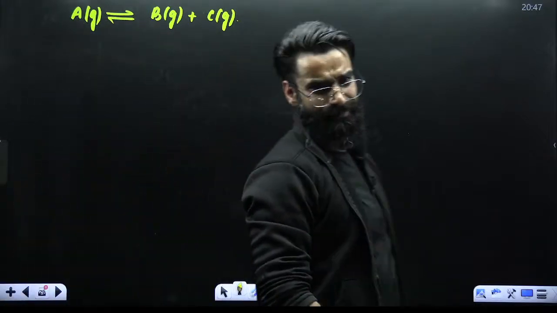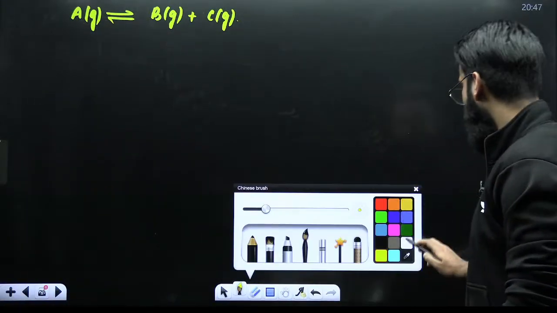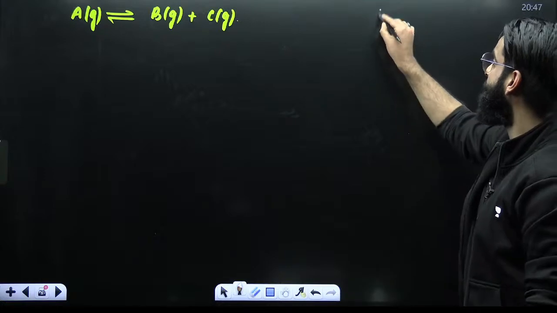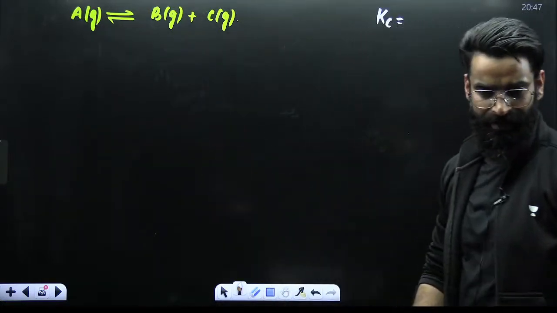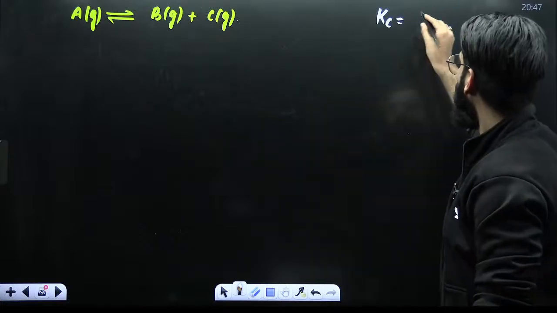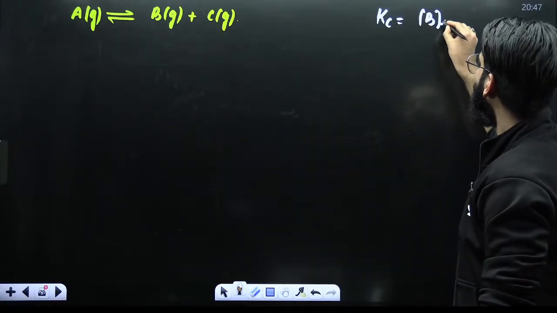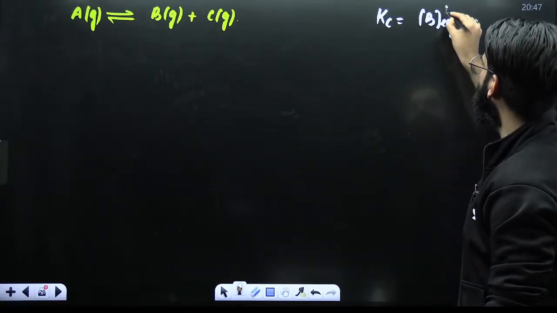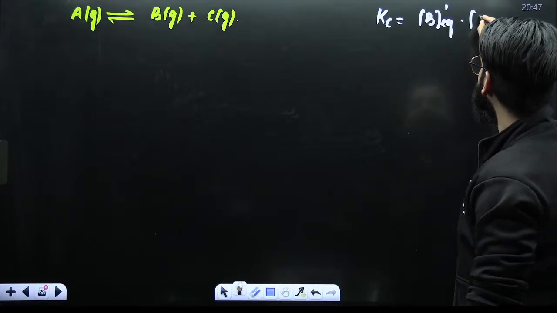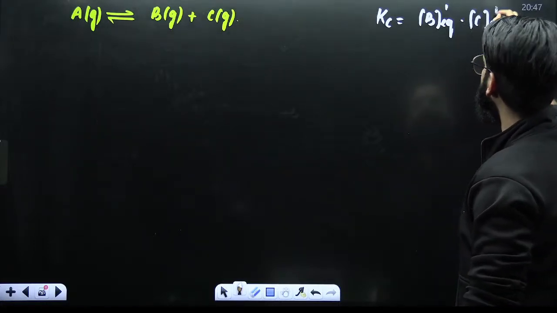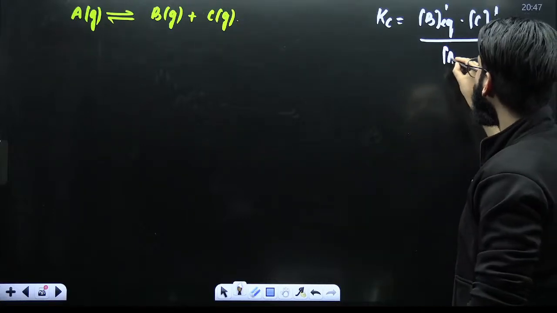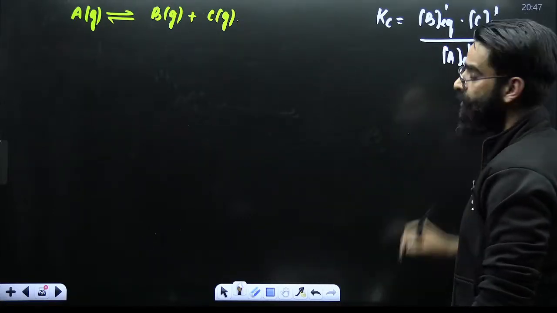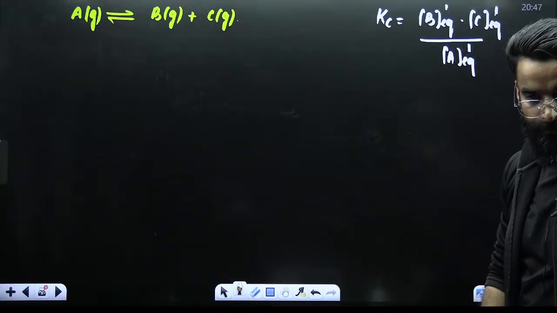My dear students, for example, I have to write the expression of Kc. How do I write the expression of Kc for the reaction? I'll start with the products. I'll write concentration of B at equilibrium, raised to the power stoichiometric coefficient 1, concentration of C at equilibrium, raised to the power stoichiometric coefficient 1, divided by concentration of A at equilibrium, raised to the power stoichiometric coefficient of A, that's 1.